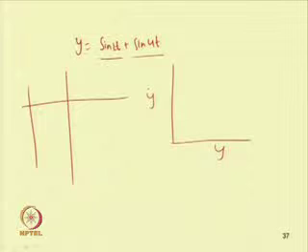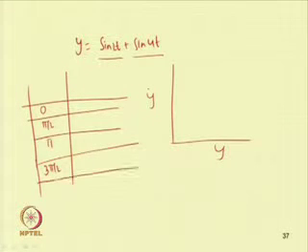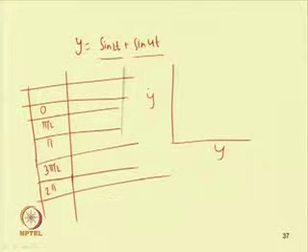We will start at 0, then pi by 2, then pi, then pi plus pi by 2, so this is 3 pi by 2, then 4 pi by 2, that is 2 pi, and if you go on increasing and find the function y. At 0, this is 0. At pi by 2, this becomes pi, so sin pi equal to 0, and this becomes sin 2 pi, so this also becomes 0. So, in this case we can find 2 points on this curve.